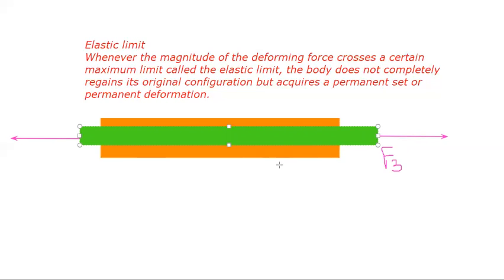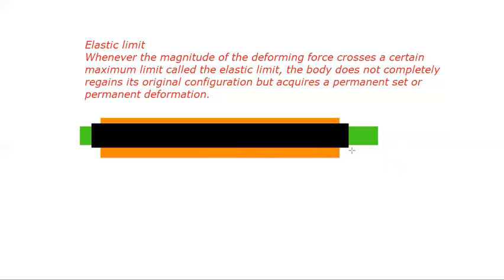Now if we withdraw this F3 force, the body does not regain its original configuration. The body has actually got deformed and it has become like this black one.